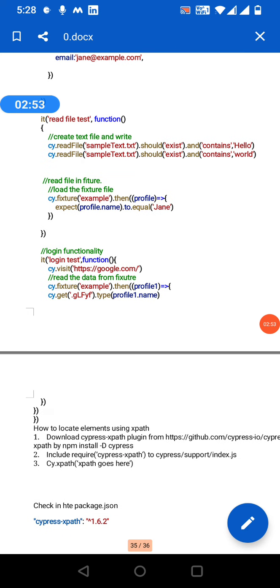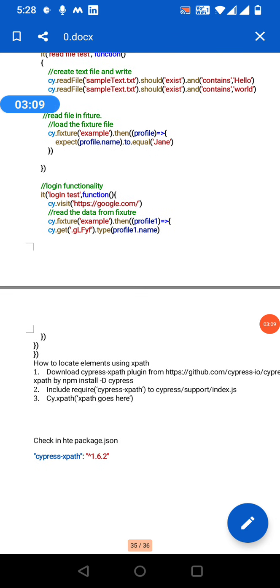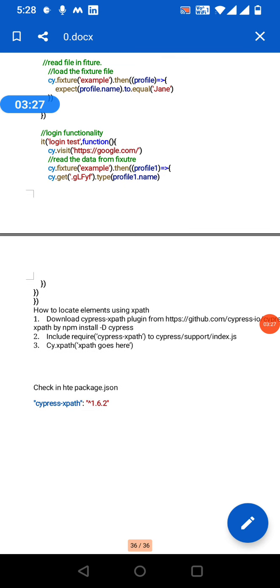Reading the data. First, in the text file, how to read the data. readFile sampletext.txt should exist. If it exists, it contains the text. How to read the data in the JSON file? This is the way to read: cy.fixture example, then we load everything into the profile variable. Expect profile dot whatever value is present in example.json, to equal the value. So for the login function we can use this.